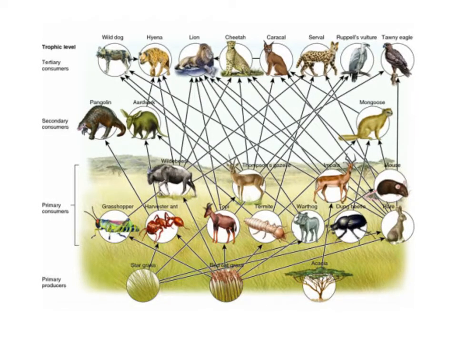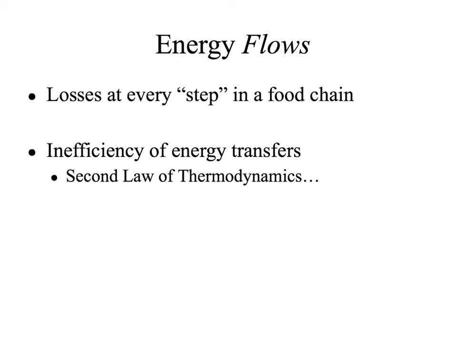We see that there are several types of plants and many types of herbivores. Most of these herbivores eat multiple types of plants. We see that this intricate set of interconnections and energy flow is much more accurate of what's going on in this ecosystem. Remember, we've said that as energy flows, we lose some energy at every step.